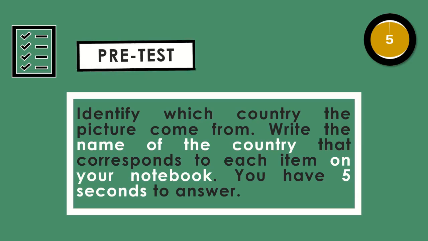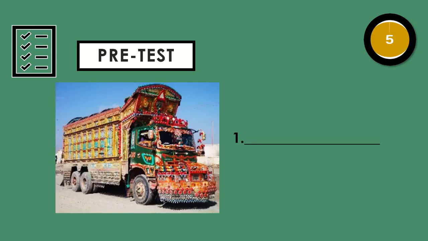Let's start first with the pretest. Identify which country the pictures come from. Write the name of the country that corresponds to each item in your notebook. You have 5 seconds to answer. Let's begin. Let's have number 1. You have 5 seconds.